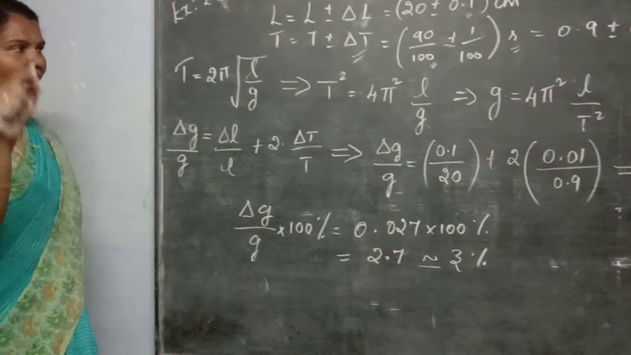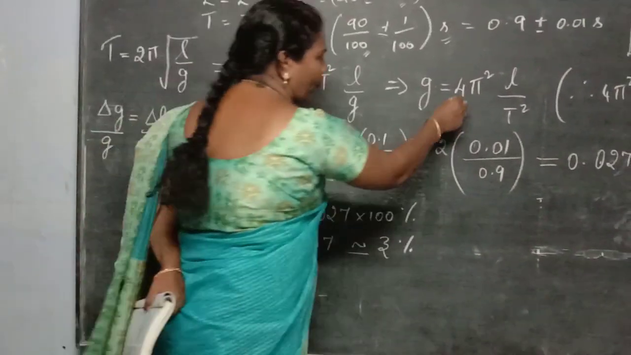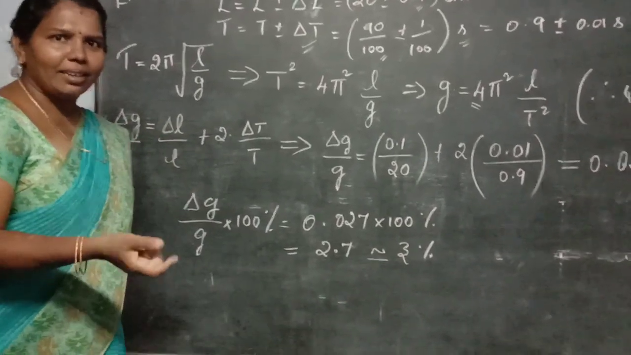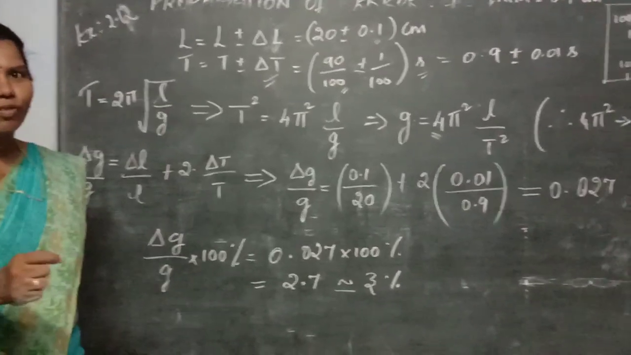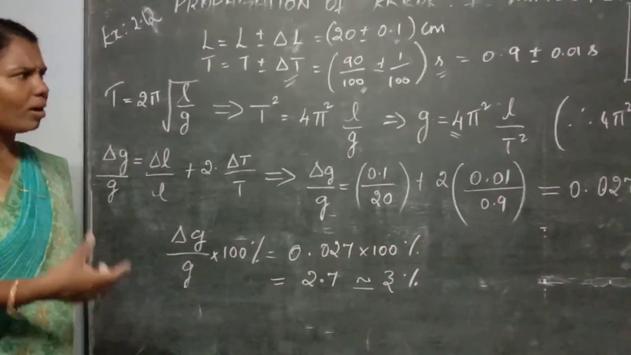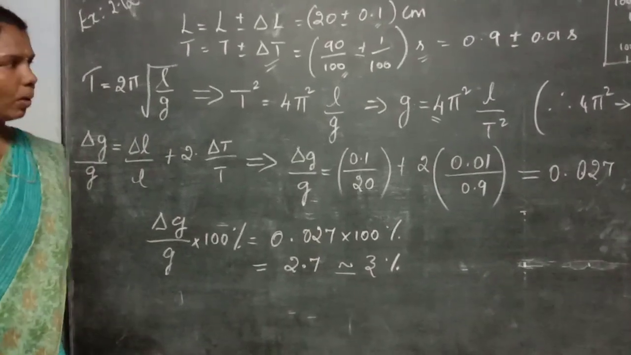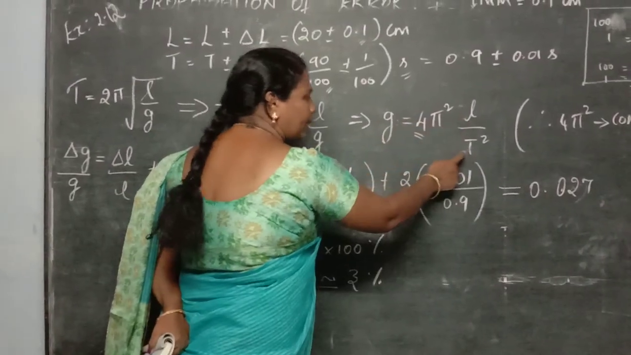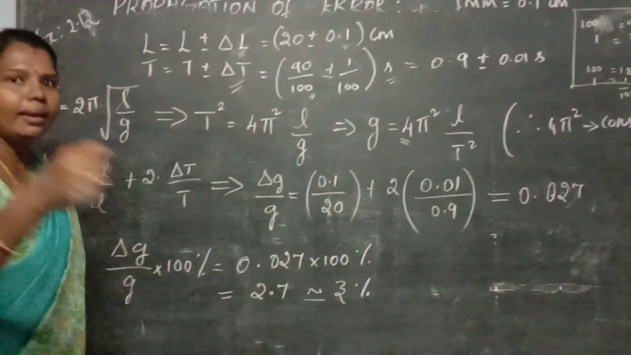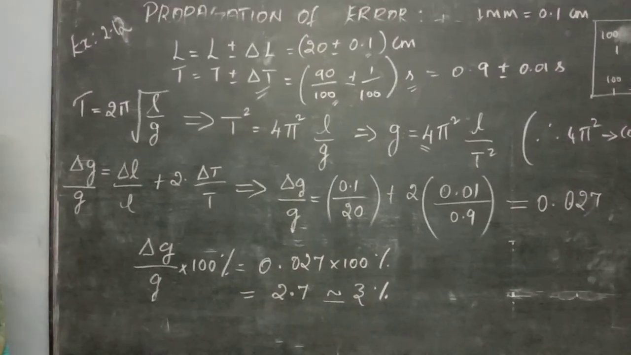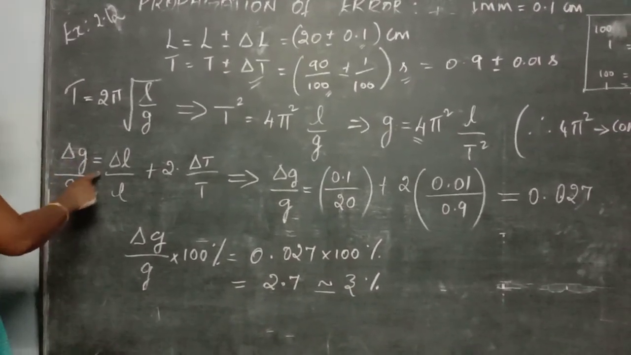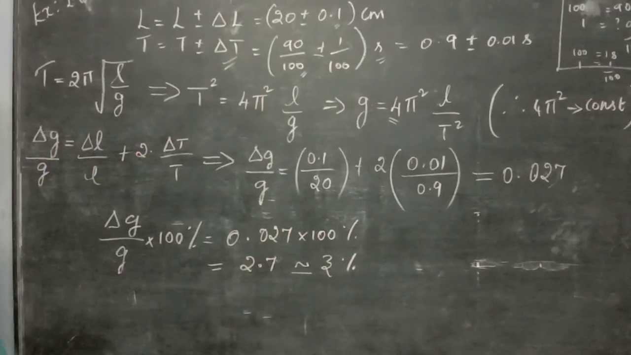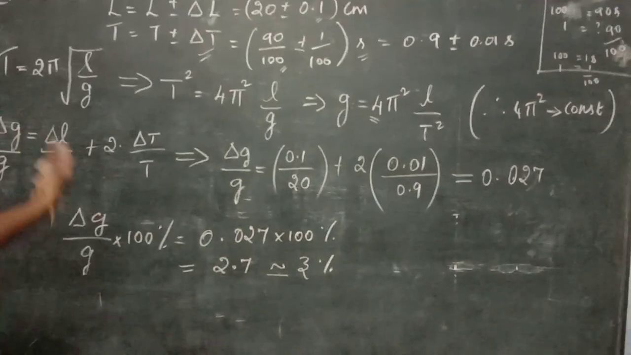Now, I know you may have one question: No sir, what happened to that 4 pi square? See, that 4 pi square is a constant term. Constant means there is no error in it. It is a fixed term, so you can just neglect it. You don't bother about the 4 pi square. Okay, so reject that term. Now you get g is proportional to L divided by T square, and this can be written in terms of the combination of errors. Therefore, delta g divided by g is equal to delta L divided by L plus 2 into delta T divided by T. So now I am substituting the values.